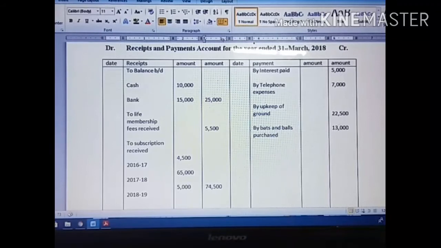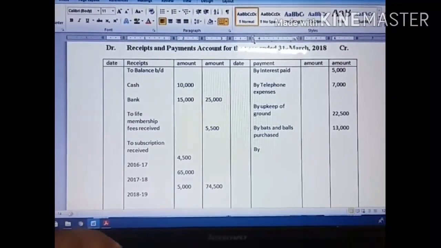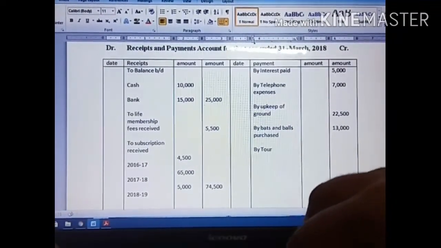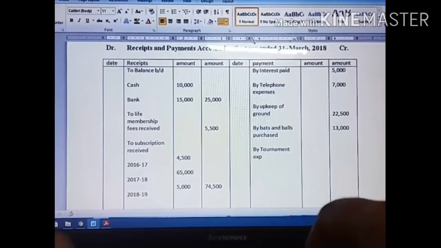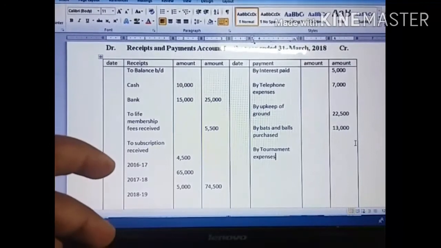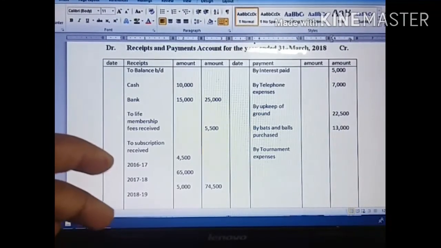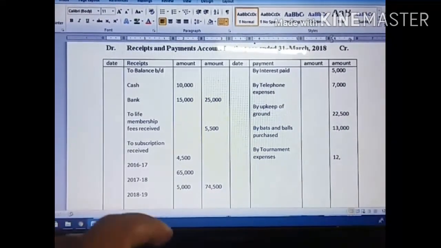So that's it. Then the other items, tournament expenses and tournament fund receipt. Tournament expenses is a payment side item, tournament fund receipt is a receipt side item. So I have to write tournament expenses here. How much tournament expenses have they given? 12,500. So I write 12,500.